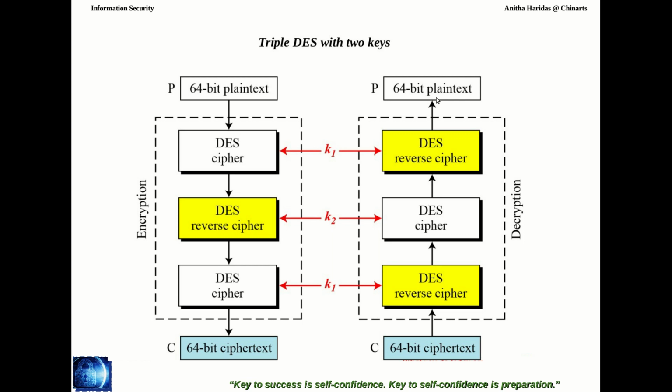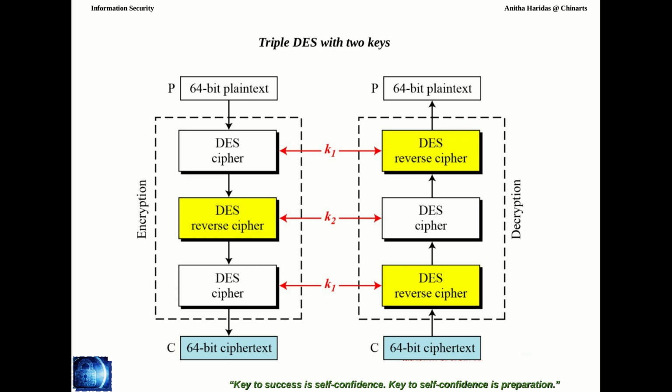So this is what is done in the triple DES, where the encryption and decryption both use the cipher and reverse cipher process. We have already seen what the cipher and reverse cipher process is in the DES structure. Reverse cipher means the decryption process, and cipher means the encryption process.